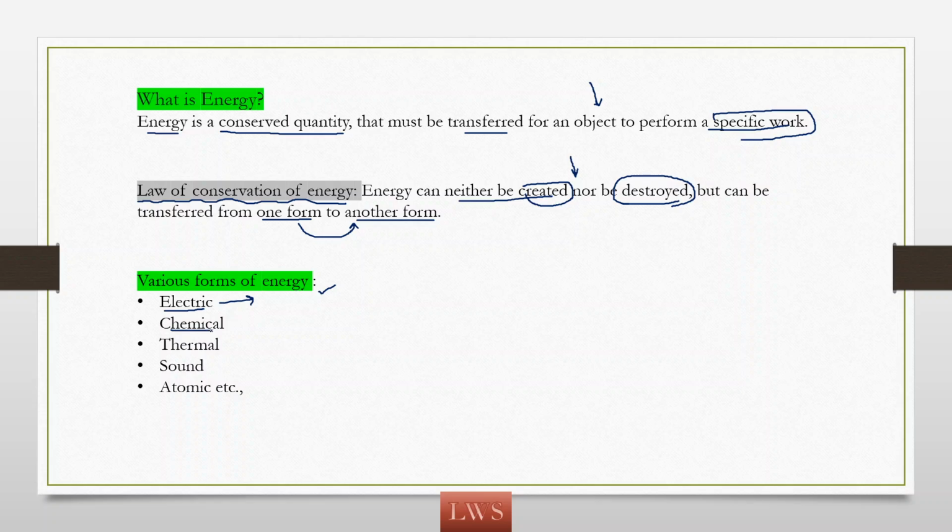Like chemical energy. A battery is having chemical energy in it, but it gives electrical energy for us. Thermal: when we burn coal in a thermal power plant, it gives thermal energy, and that thermal energy is converted to generate electricity. Along with them, sound is one of the forms of energy. Atomic energy is there. So there are so many forms of energies, and we can convert one form of energy to another form of energy.